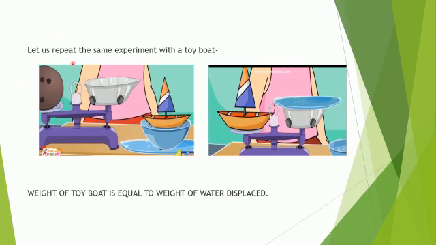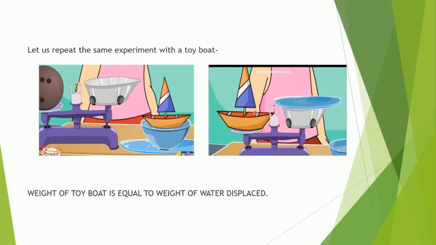Now let us repeat the same experiment with a toy boat. We will put a toy boat on this ball full of water, and again this boat will displace some amount of water. See here in this bigger ball, the amount of water displaced has got collected, and again we have to check the weight of this paper boat and the weight of this water displaced.